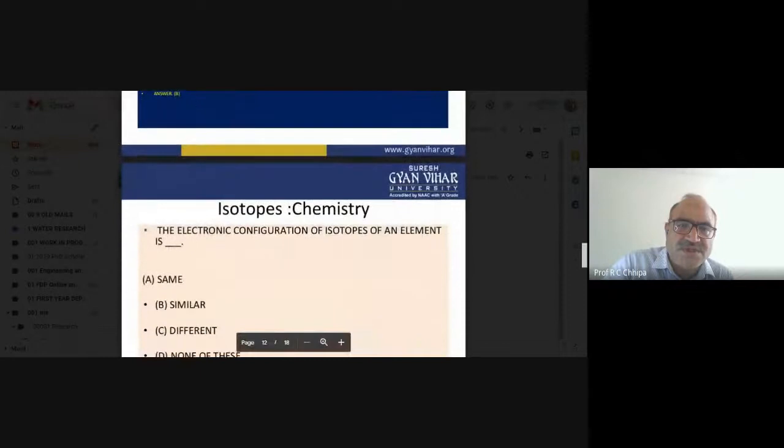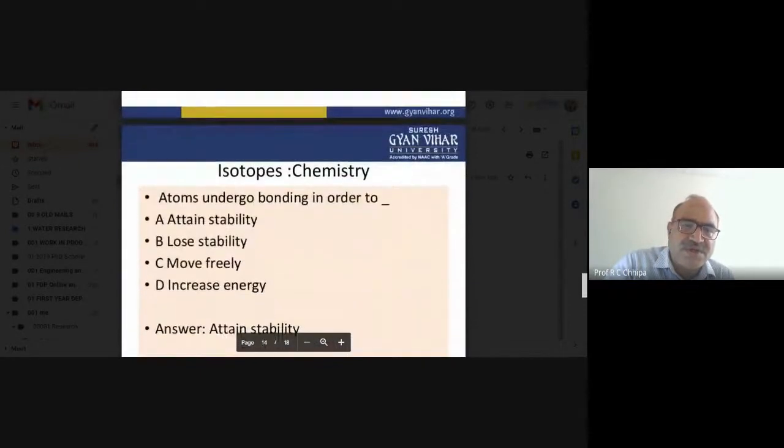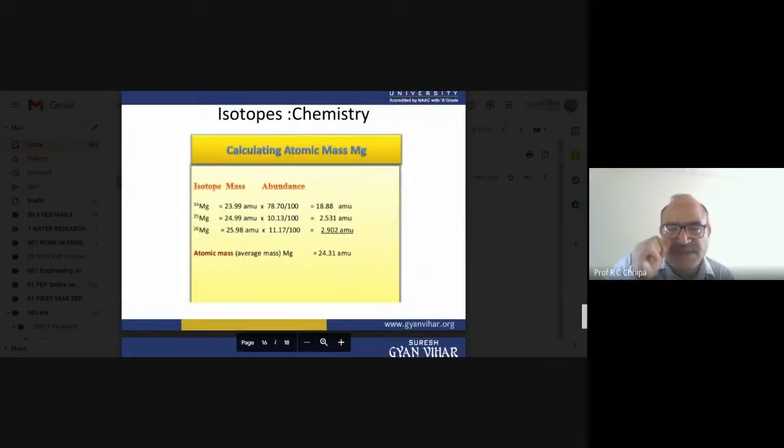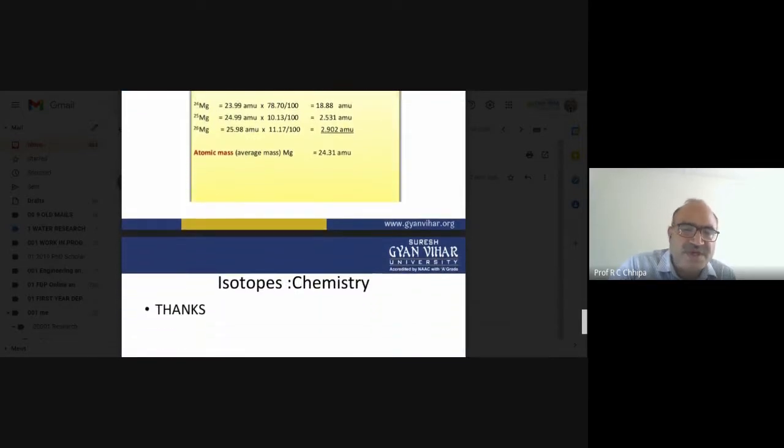Here you can see, on the last slide, the atomic mass unit, and in case of magnesium there is the abundance, and you can certainly calculate from these abundances to get the answer.